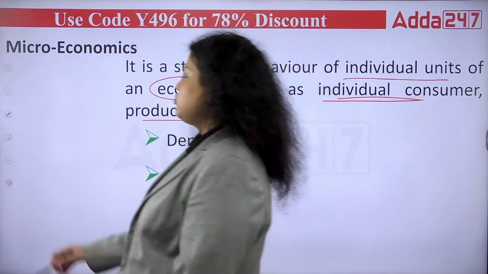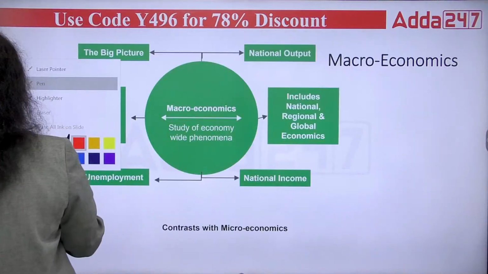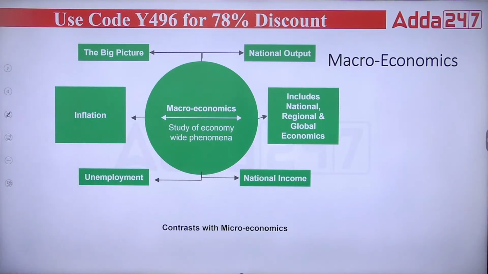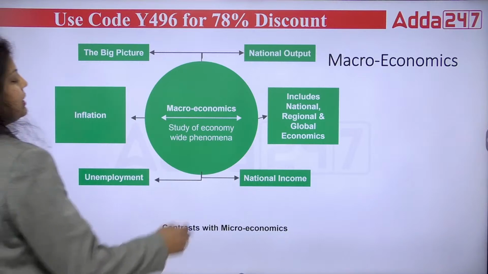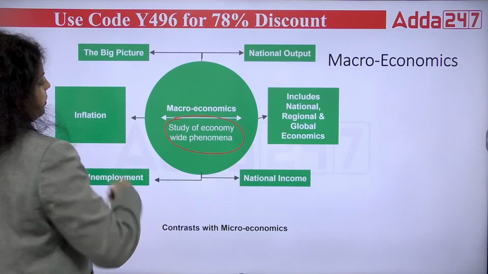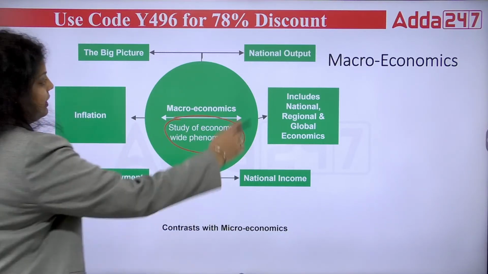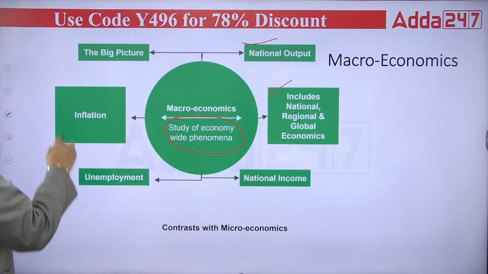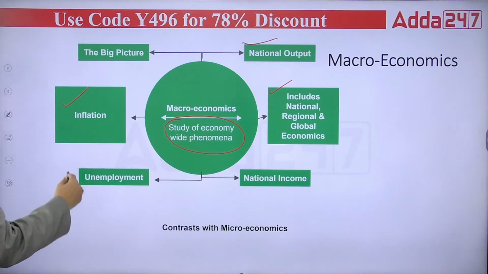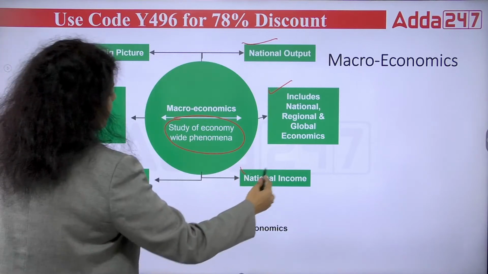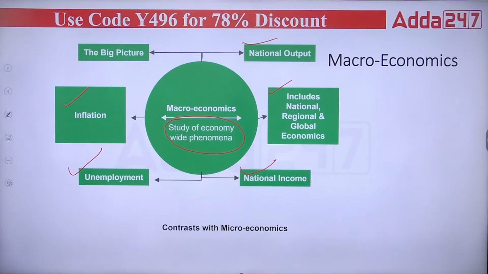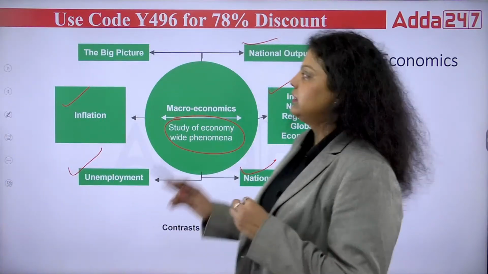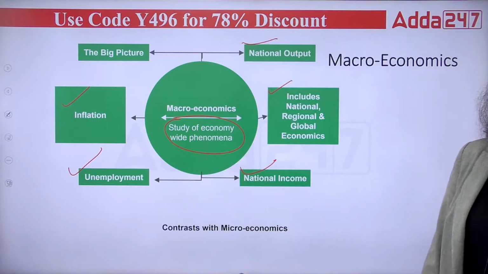Okay. When it comes to macroeconomics, it covers everything. It's a kind of a big picture. Your study of economy-wide phenomena is known as macroeconomics. Like you are studying your national output, you are covering the national, regional, global economies, you are covering the whole inflation of the country, you are covering unemployment, you are covering the national income. Everything which comes as per the whole economy, that big picture will define macroeconomics.